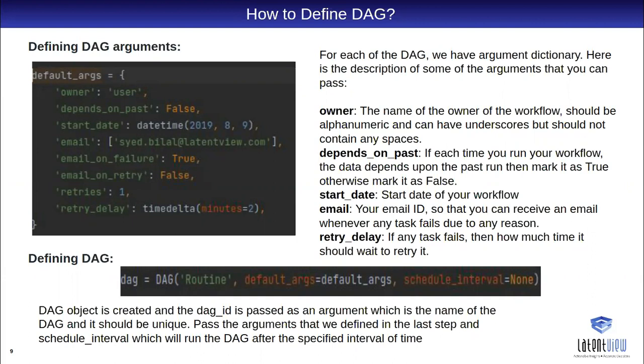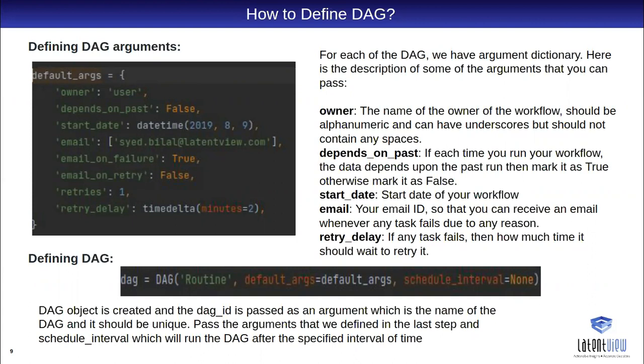We can define a specific argument in a task, it's not that we can't do that. But these default arguments can be utilized in the task, so that we don't declare them for each task.